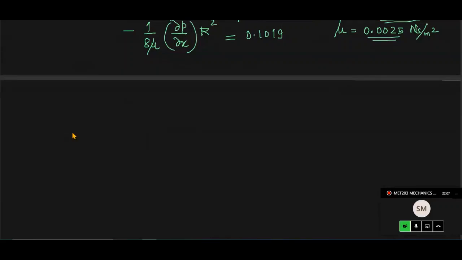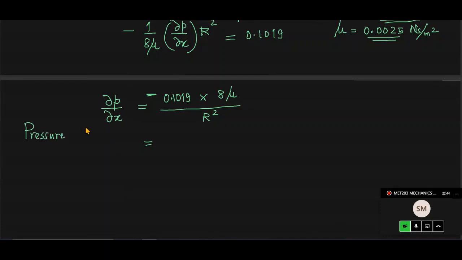So please substitute now from this and get me the value of dou P by dou X. So the pressure gradient in the axial direction, or in the direction of flow, dou P by dou X, is equal to, so what you do? 0.1019, that is the average velocity, multiplied by 8 mu will go to the numerator. This R square will go to the denominator, and there is a negative sign. Okay. And as I told you already, the pressure gradient will be negative. So the pressure gradient in the flow.